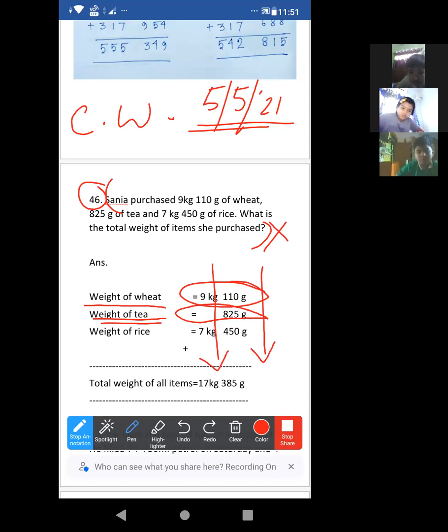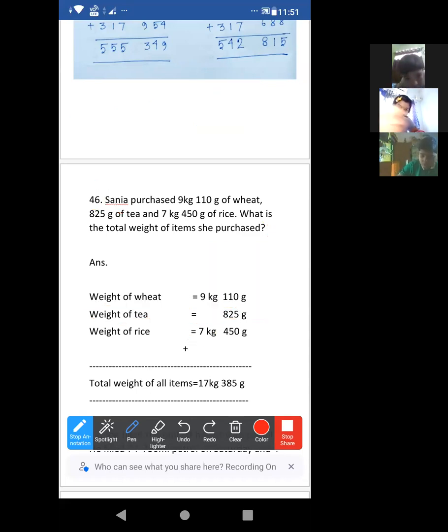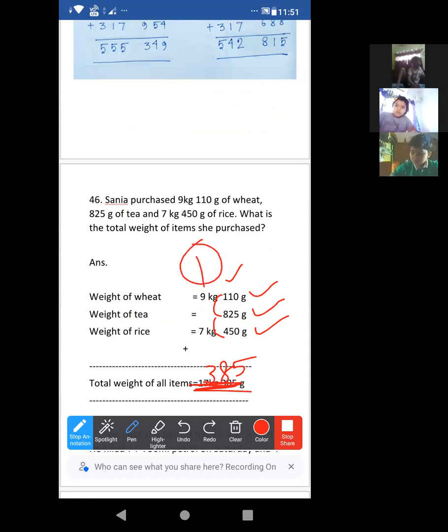In the same way, when you add gram and gram, whatever is carried forward will go to the kilogram place. Then again you have to add the kilograms. I am clearing. Look, normal, this one will be 5. Then 1, 2 and 5, that means 8 if we add them. After that, 8 plus 1, 9, plus 4, 13. 3, carry 1 over there. Now just normal add. I'm clearing the board. Write the answer.